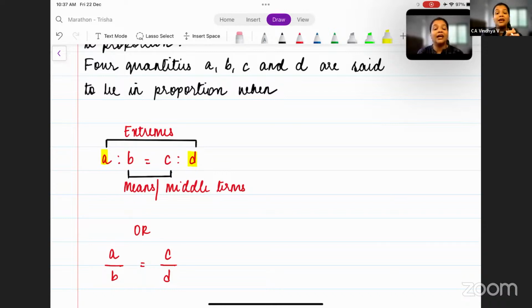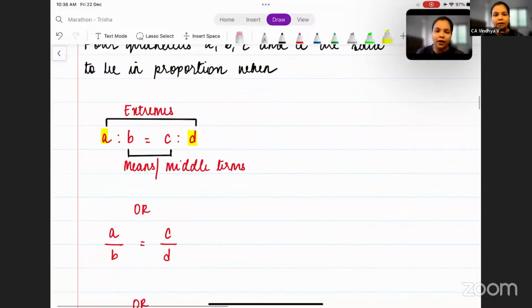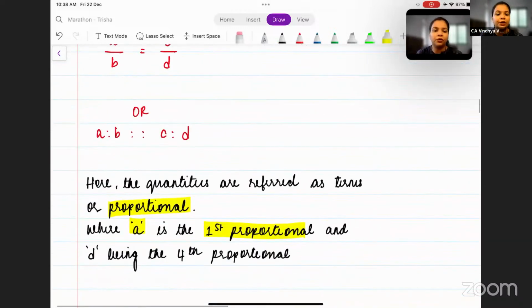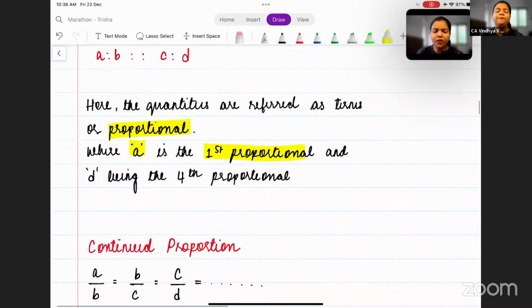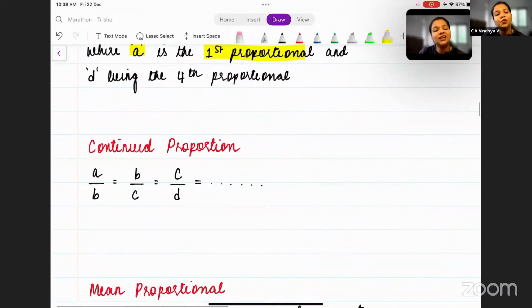Correct. And B and C are called the means or middle terms. A and D are called extremes. B and C are called means or middle terms. This is the basics of proportion that you need to know. Now next, what is continued proportion?